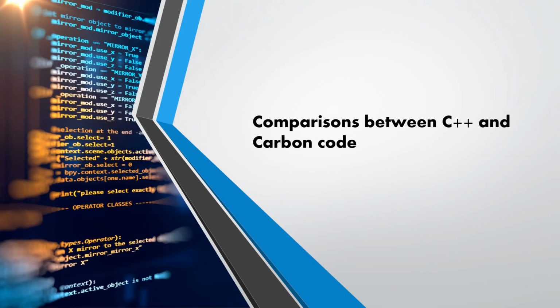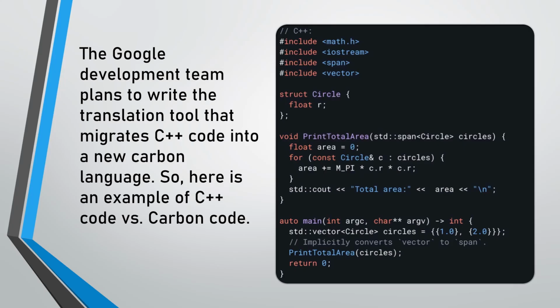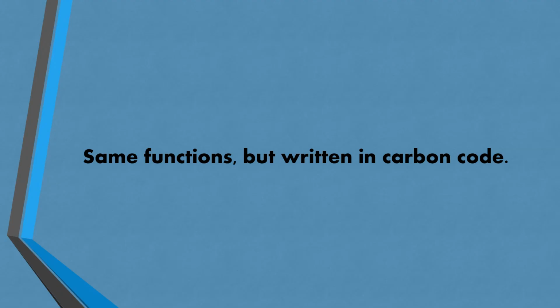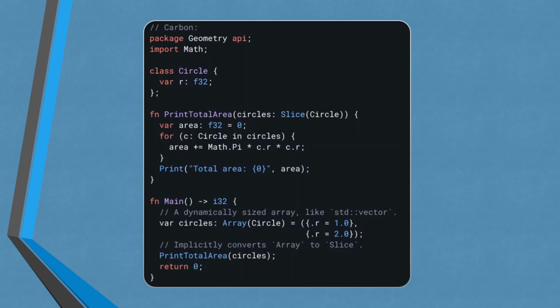Now we will take a look at comparisons between C++ and Carbon code. Google is planning to write the translation tool that migrates C++ code into the new Carbon language. And here on the right we see an example of C++ code. And now we'll be taking a look at the same C++ code but written in the Carbon language. As we take a look at the Carbon code, we can notice that it has become a little bit simpler and less cluttered.